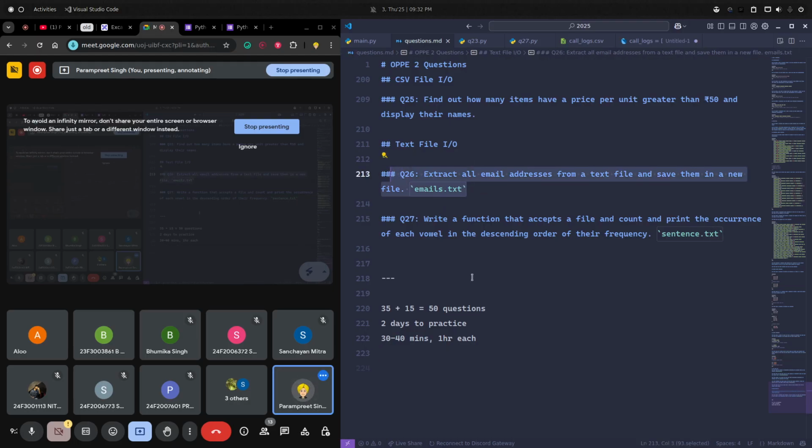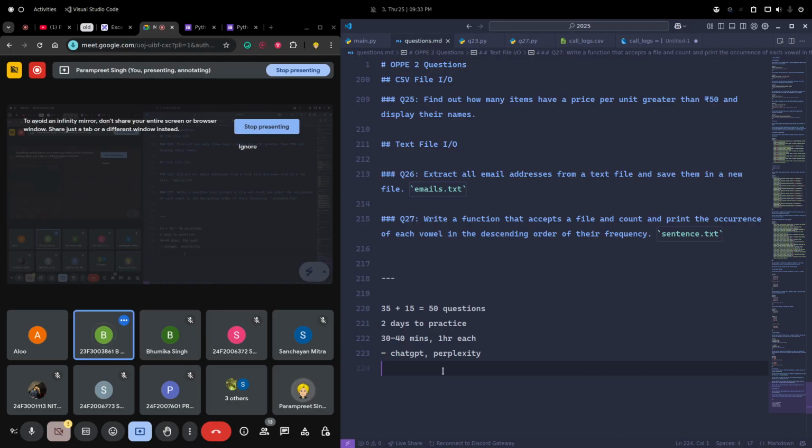Then if you are stuck, go to ChatGPT or Perplexity, copy your code, copy the question, copy the data. Ask it that I am solving this question, I don't know where I am making the mistake, can you point out the mistake for me? Or can you give me a hint to correct the mistake? Do not ask for the direct solution, that will just ruin your learning. Ask for hints, the same way I was giving you hints now.